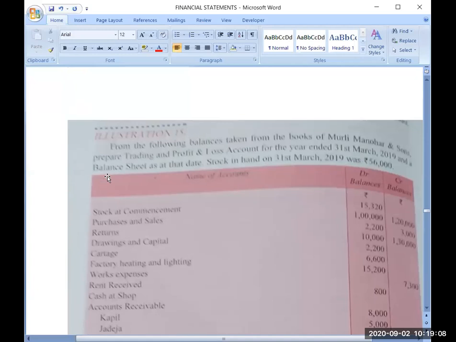Now the value of the stock given here is on the last date of the year or the first date of the year? Value of the stock given here is on the last date of the year or first date of the year?